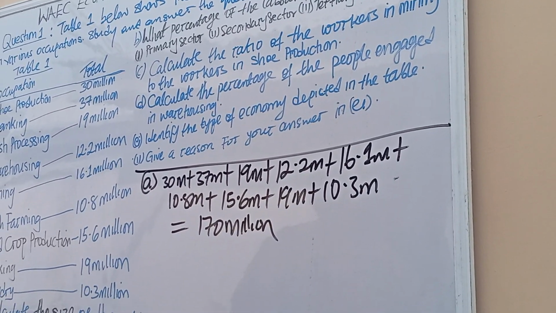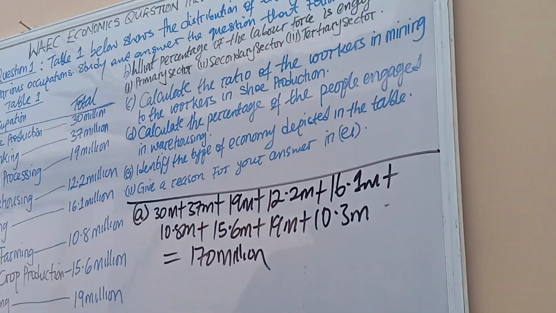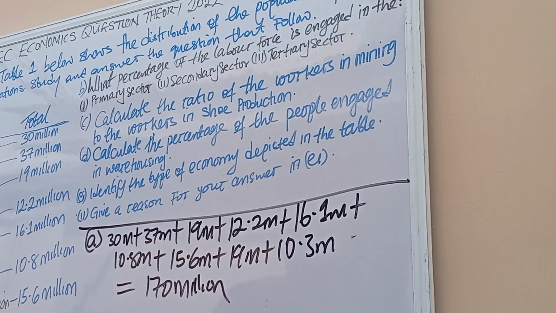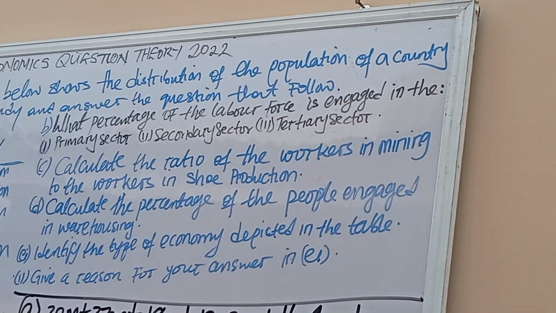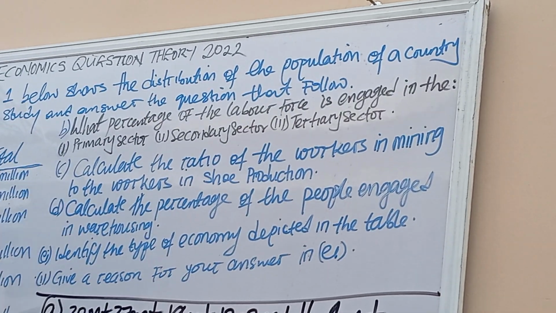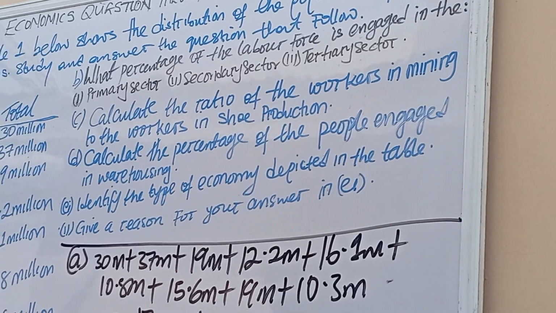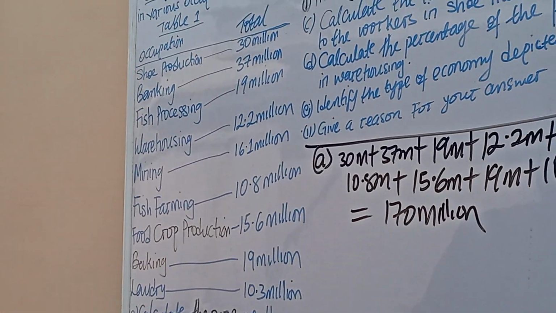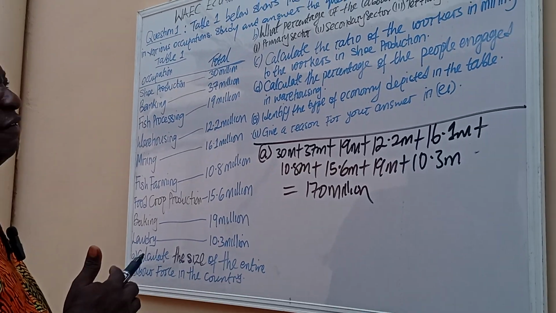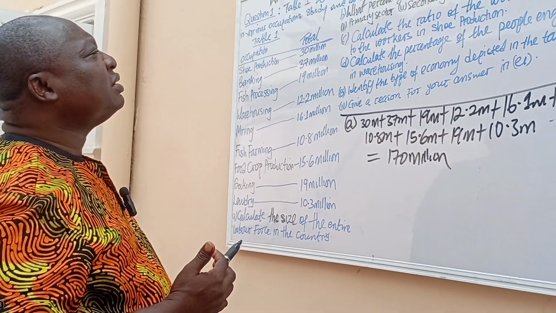Okay. Now B. B says what percentage of the labor force is engaged in the Roman figure 1 primary sector? You know, when we talk about primary production, we are talking about activities that involve extraction of natural resources.